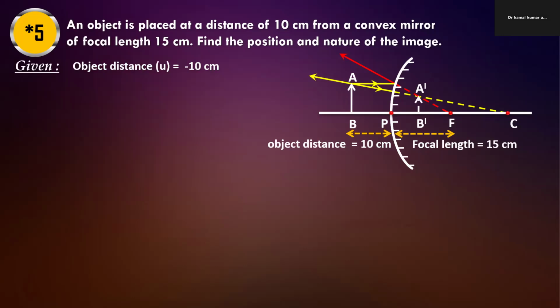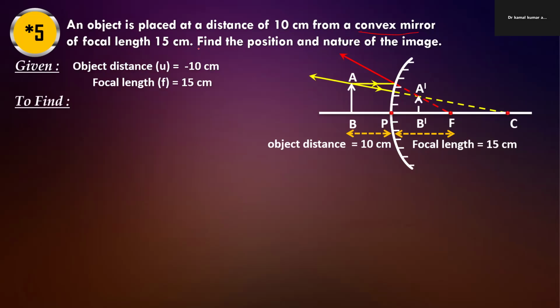Then convex mirror is given. In convex mirror, we take focal length as positive. So focal length will be positive 15 centimeter. Find the position and the nature of the image.